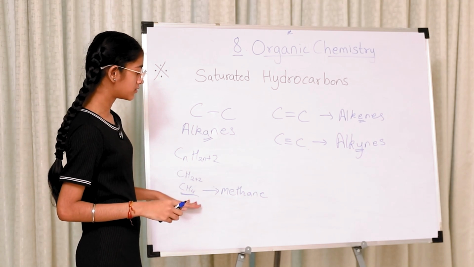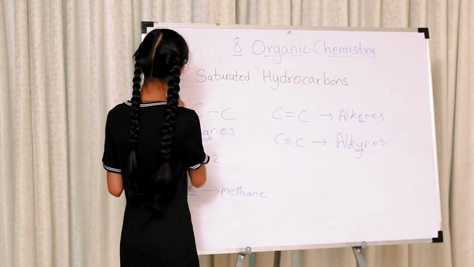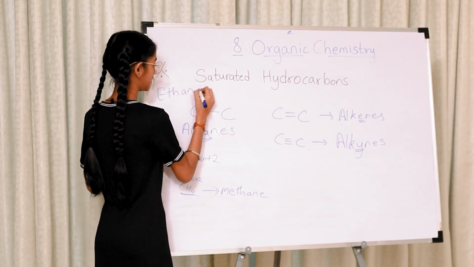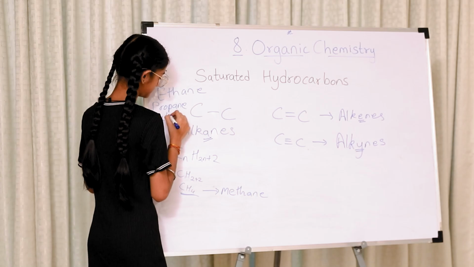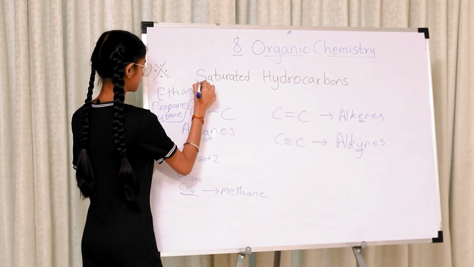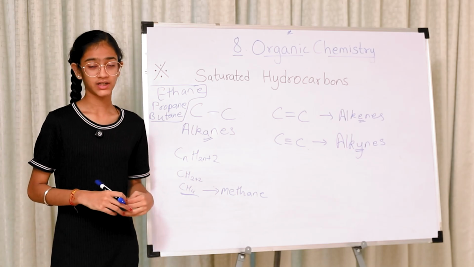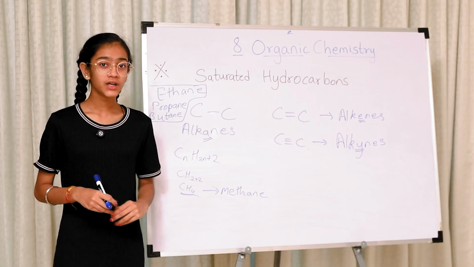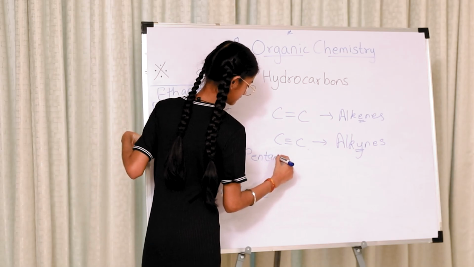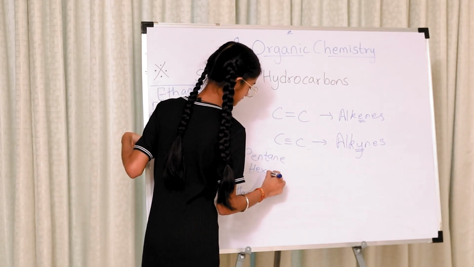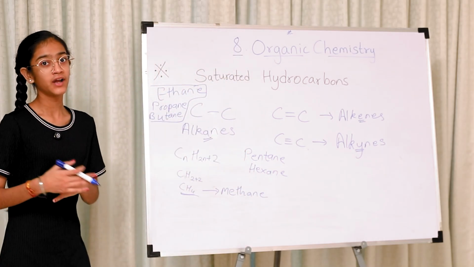Now, learning about more compounds which come after methane, that is ethane, propane, and butane. These are the only ones which are in our portion, but we will learn two more, that is pentane and hexane. These are the two extra ones which we are learning just as backup.